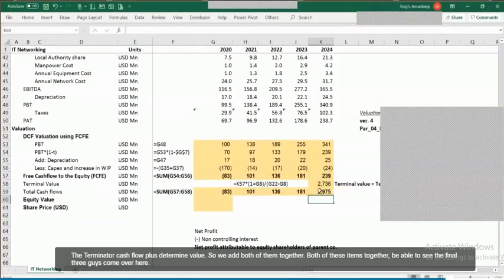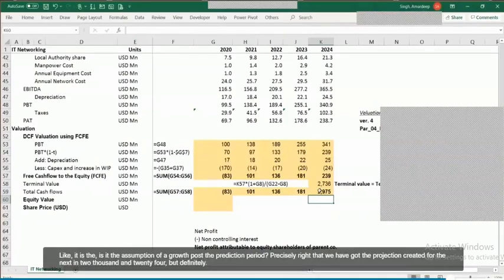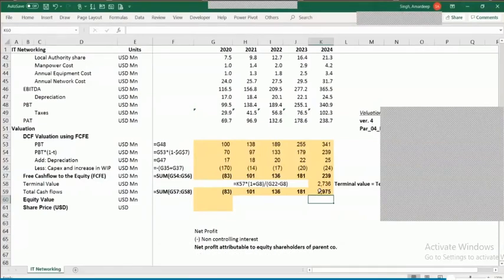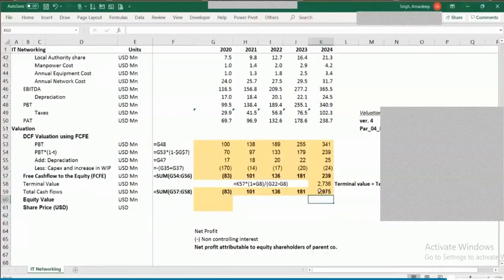Now, over here, there are a couple of things that we have to capture. One question that Abhinandan is asking is, what is the basis for the terminal growth rate? Like, is it the assumption of growth post the projection period? That's precisely right. We have got the projections created for the next 5 years till 2024, but definitely we would be doing the business even beyond 2024. So we need to take a certain growth rate, and that growth rate is the terminal growth rate, which is roughly about 3 to 4% for a company operating in India, because that's how you arrive at the terminal growth rate.